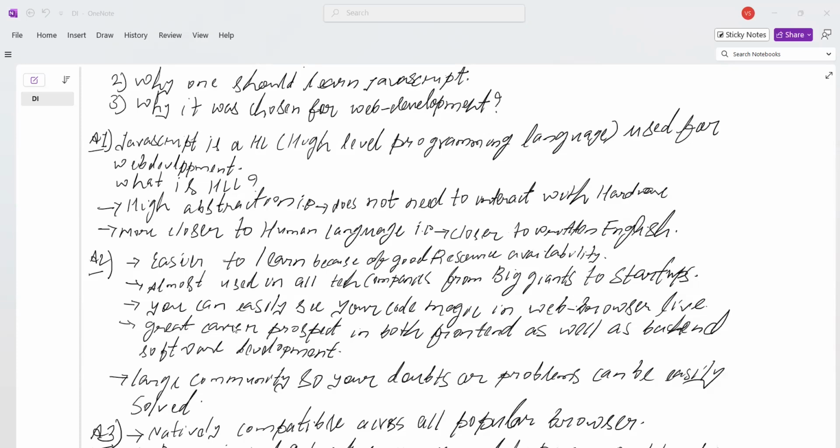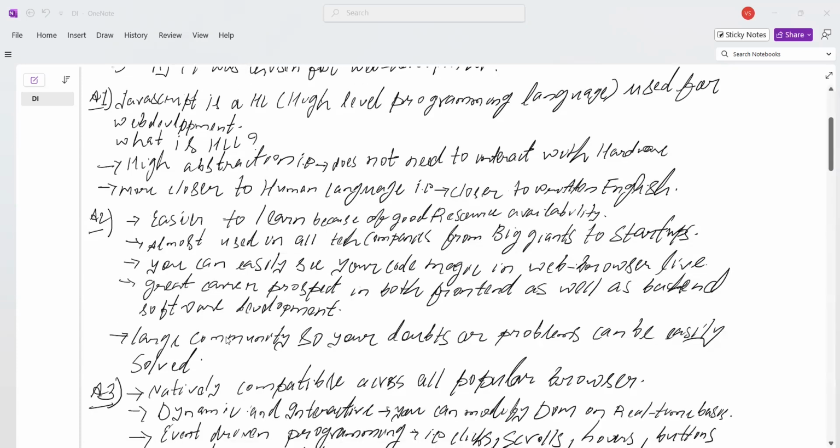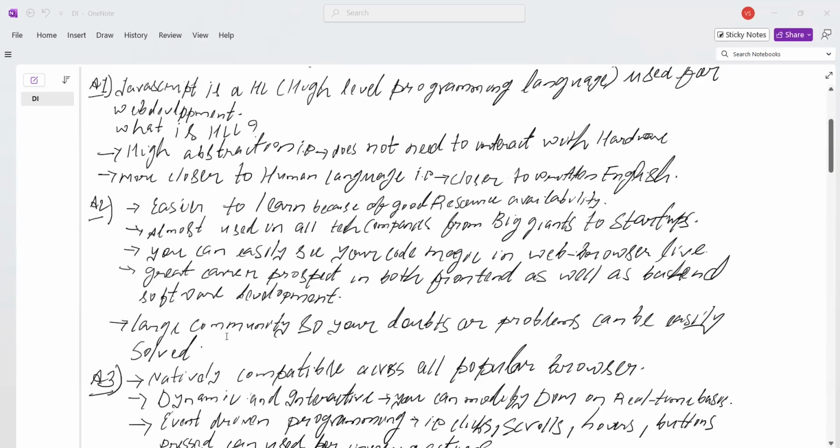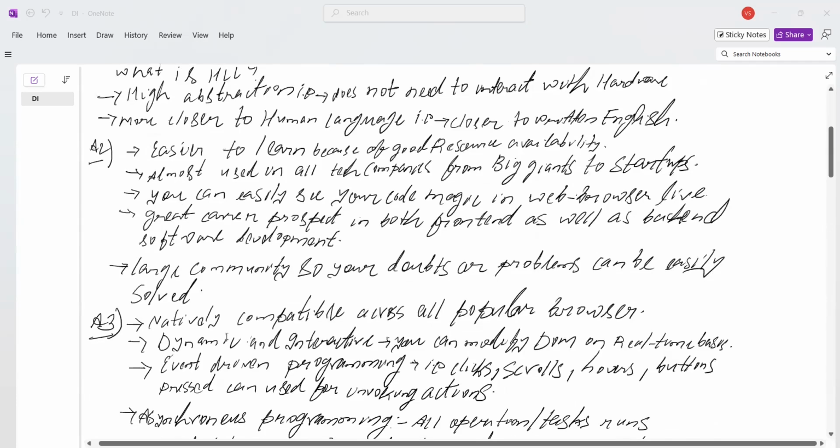The fourth point is there is a great career prospect in both front end as well as back end software development using JavaScript. The fifth point is there is a large community for JavaScript, so any doubt will be solved easily. And if you are doing any projects, your problems can easily be solved on Stack Overflow or any other website.